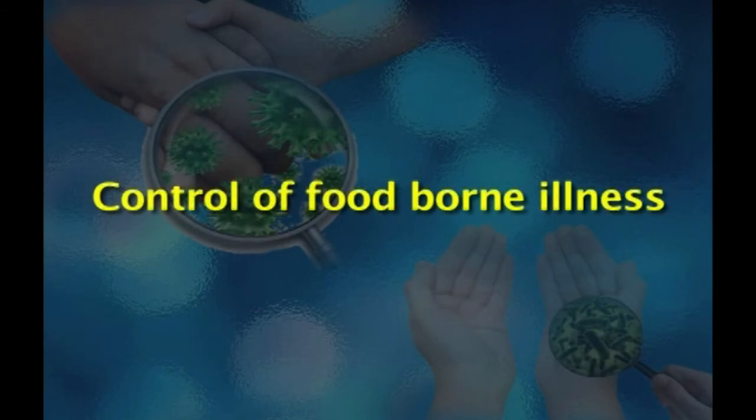Now moving on to control of foodborne illness. Foodborne illness can be spread by careless food handlers. So, food handlers who already have a disease or who are carriers of diseases can spread foodborne infections. So, they need to follow the basic principles of hygiene, like for example, separating raw and cooked food so that cross contamination does not occur. Also, food handlers need to wash their hands very often.